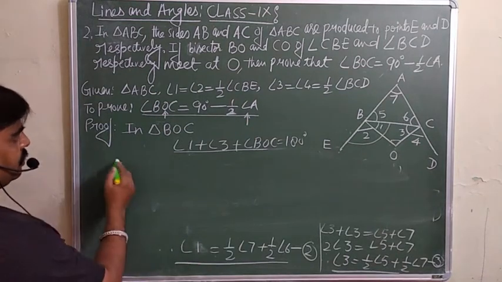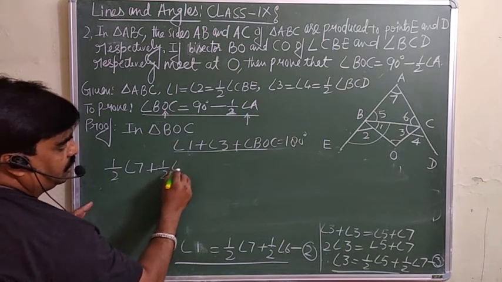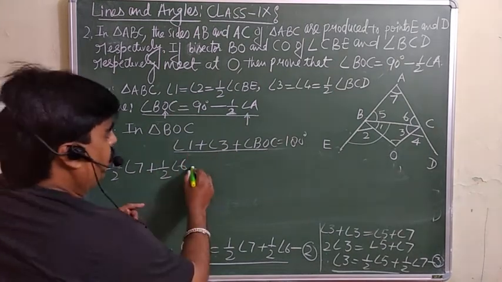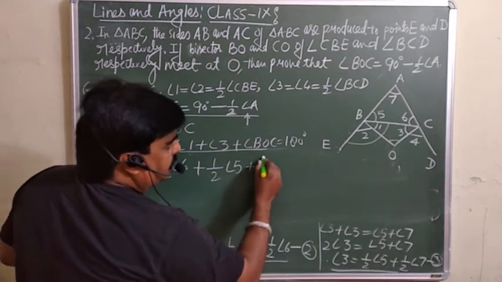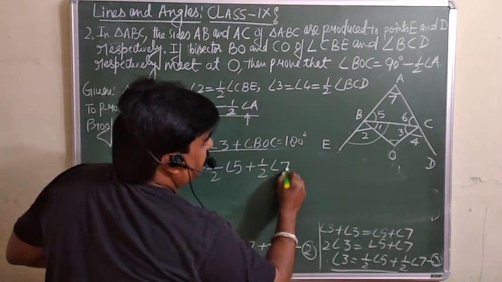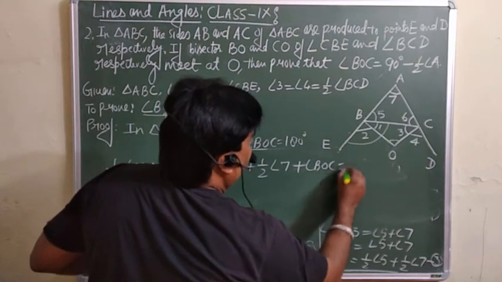Angle 1 is half of angle 7 plus half of angle 6, plus angle 3, which is half of angle 5 plus half of angle 7, plus angle BOC is equal to 180.